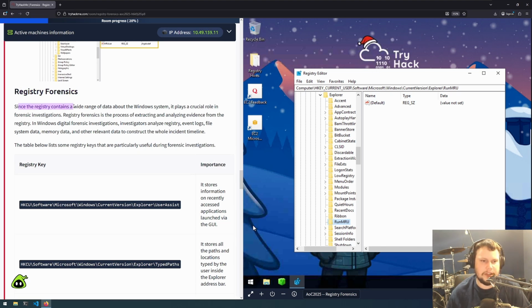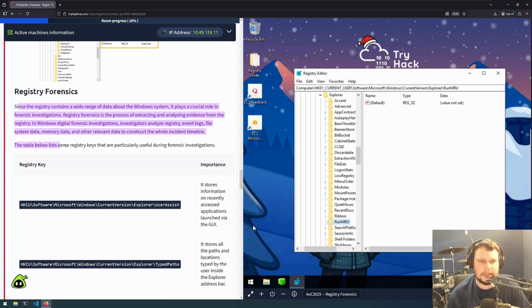So now, Registry Forensics. Since the registry contains a wide range of data about the Windows system, it plays a crucial role in forensic investigations. Registry Forensics is the process of extracting and analyzing evidence from the registry. In Windows digital forensic investigations, investigators analyze the registry, event logs, file system data, memory data, and other relevant data to construct the whole incident timeline.